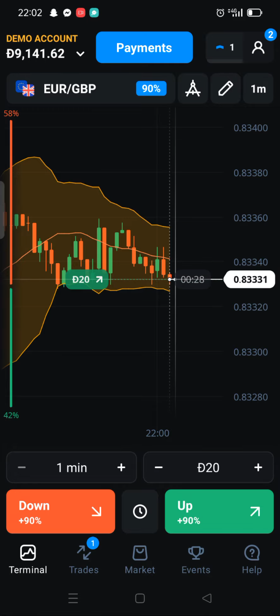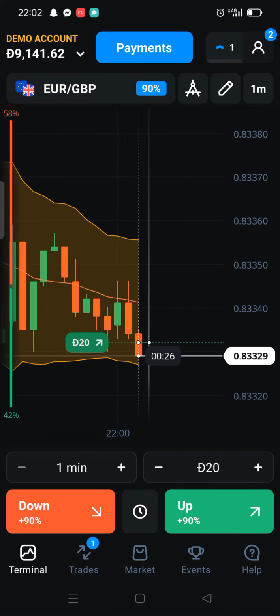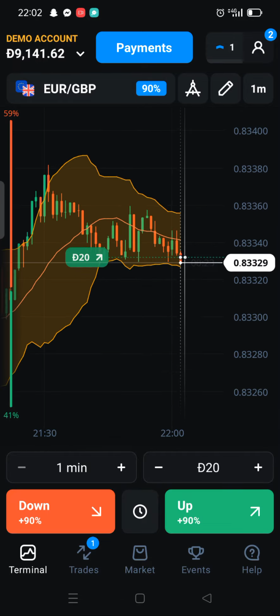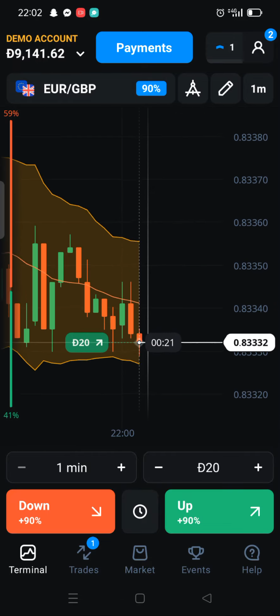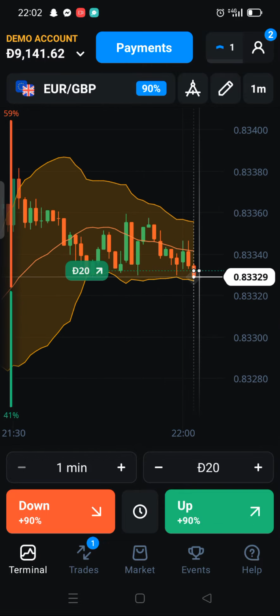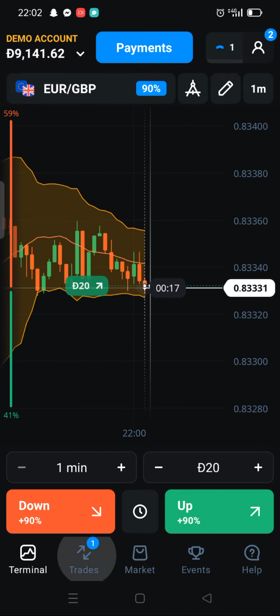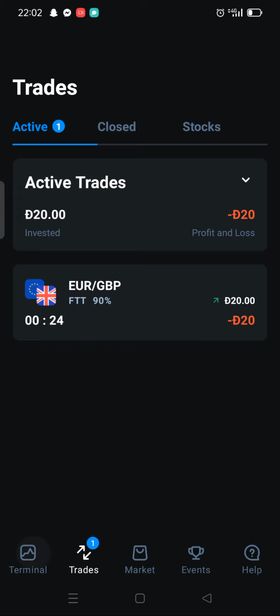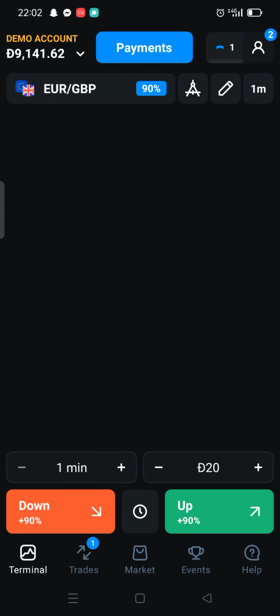So let's see. It's a midway trend. The market is moving very slowly. Euro GBP. Okay, only 25 seconds, but we are in loss of $20, meaning dollars.